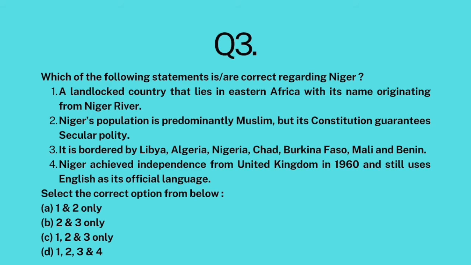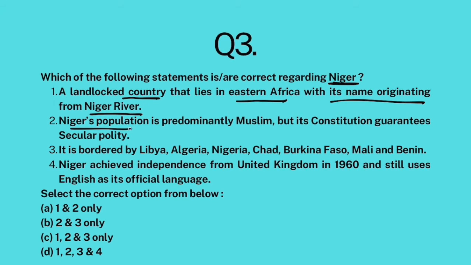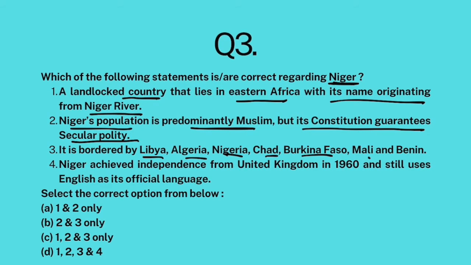Question 3. Which of the following statements are correct regarding Niger? It is a landlocked country that lies in Eastern Africa with its name originating from Niger River. Niger's population is predominantly Muslim, but its constitution guarantees secular polity. It is bordered by Libya, Algeria, Nigeria, Chad, Burkina Faso, Mali, Benin. Niger has achieved independence from United Kingdom in 1960 and still uses English as its official language. Okay, so select the correct option.